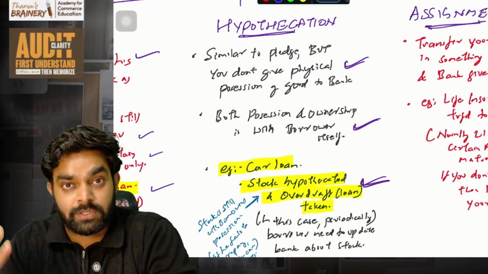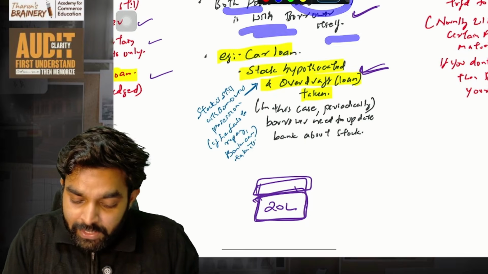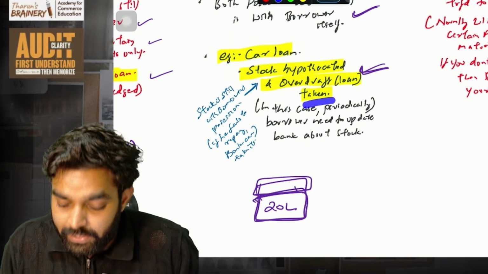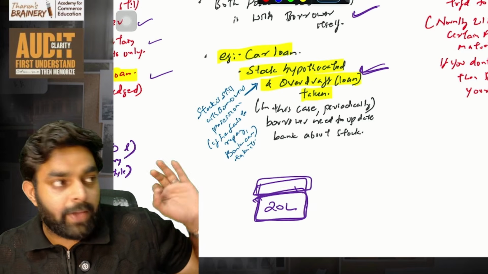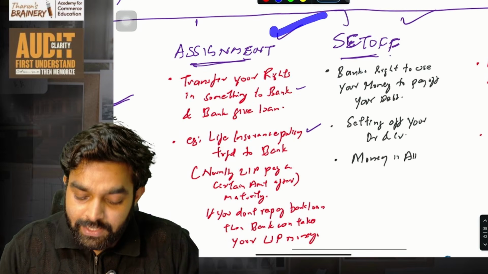You are not giving physical possession. The car is with you. Both the possession and ownership are with the borrower itself. Example, a car loan. Or for example, stock hypothecated and overdraft taken. That is, I have some stock in my warehouse, I hypothecated it and I am taking some loan. Simple.